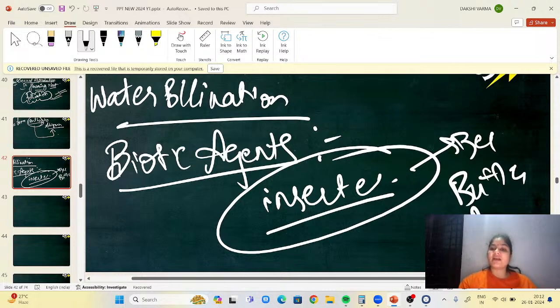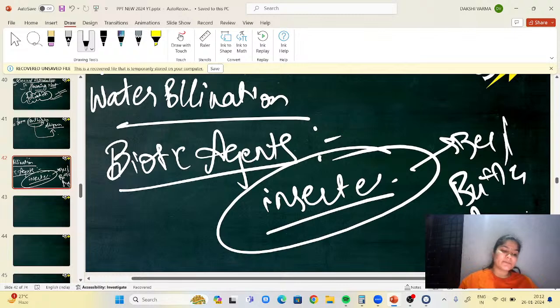Bee and butterfly are very important and major insects. Next, bats also help in pollination. For bats, the flower size should be large and the odor very strong, and nectar should be present.